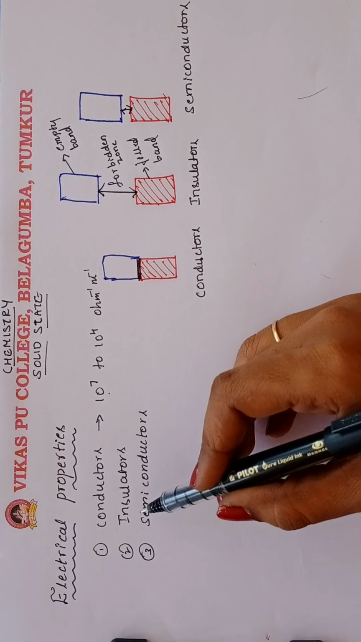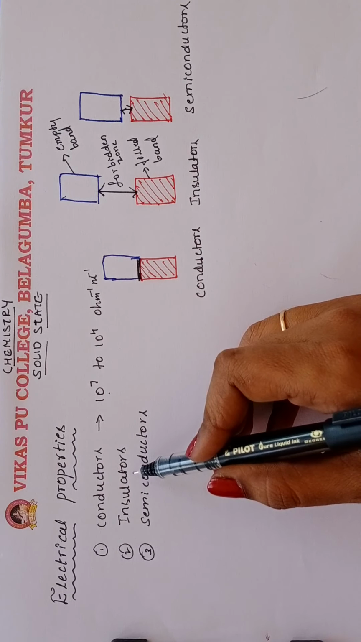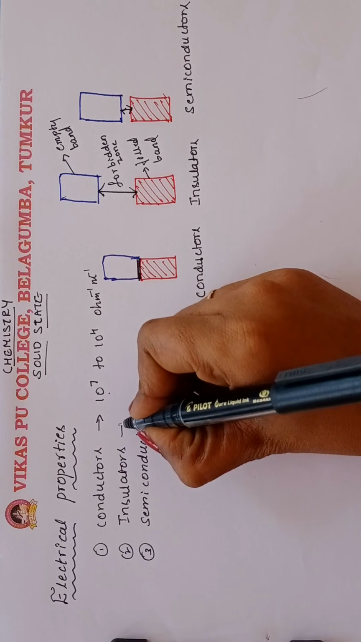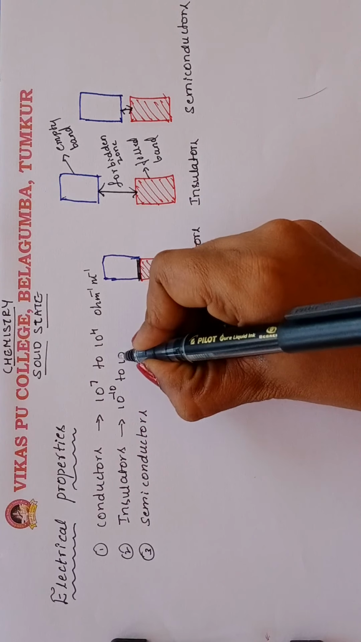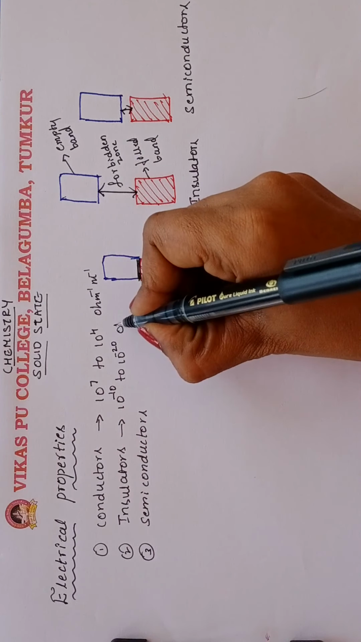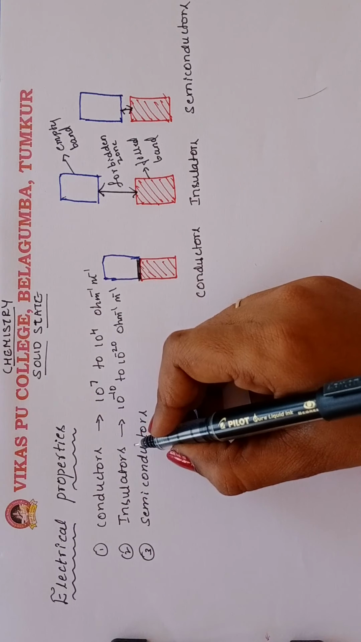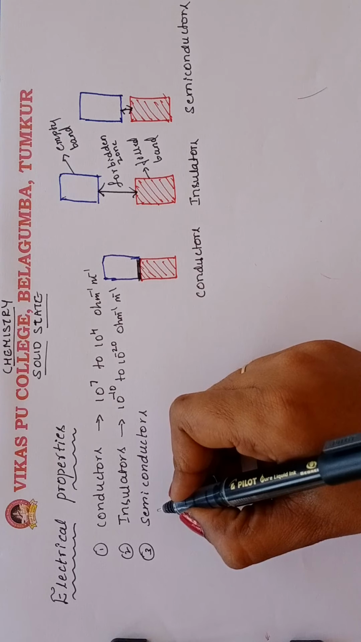Then insulators. Insulators are solids having conductivity values between 10 to the power of minus 10 to 10 to the power of minus 20 per ohm per meter. These are called insulators. Next we are going to discuss semiconductors.